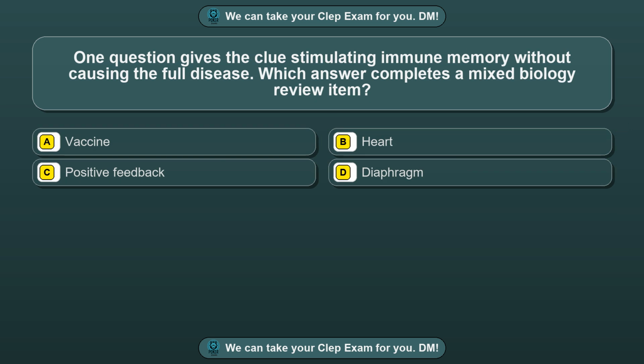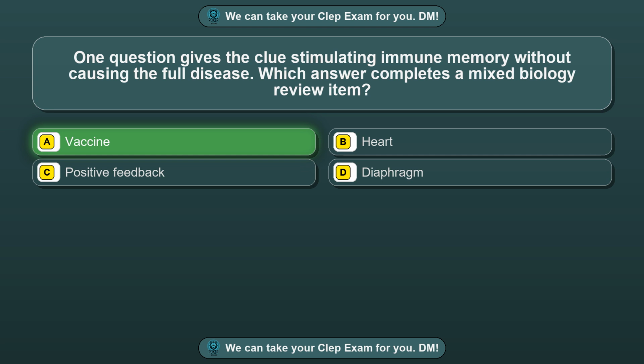Question 8. One question gives the clue stimulating immune memory without causing the full disease. Which answer completes a mixed biology review item? Option A. Vaccine. Option B. Heart. Option C. Positive feedback. Option D. Diaphragm. The correct answer is option A.